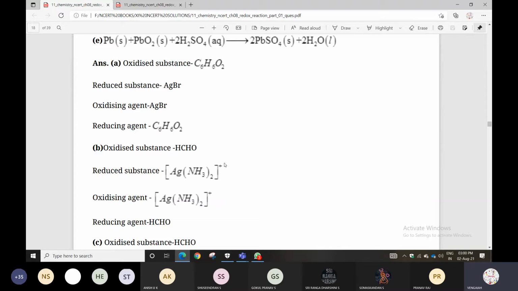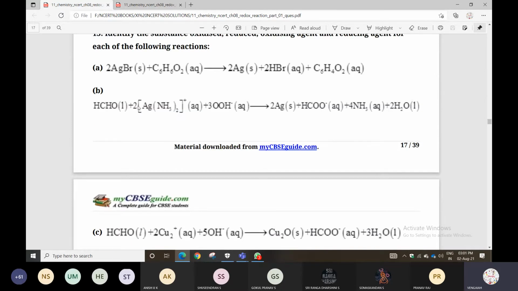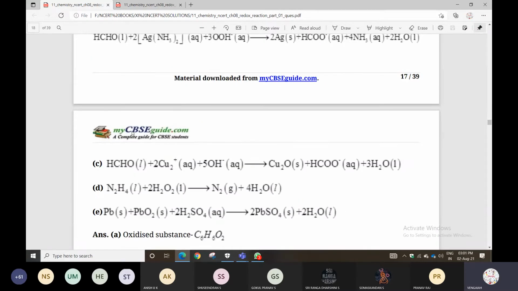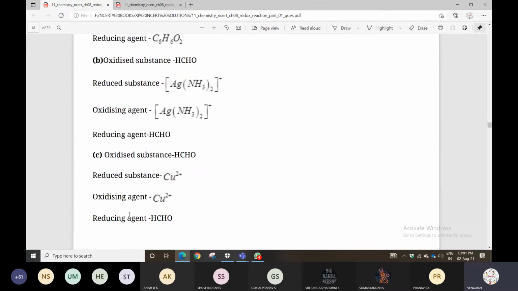Reduction and the oxidizing agent will both be the same. You can see the compounds also. Reduced and oxidizing agent are the same; the example is given. For example, look at the question and answer here. An organic compound is reacting with AgBr. Here AgBr is the reduced substance, and the same thing is given for the oxidizing agent also. The organic compound is given as the oxidized substance, and the same thing is given for the reducing agent also. Clear? Yes. Like that they have given it for the remaining compounds also.